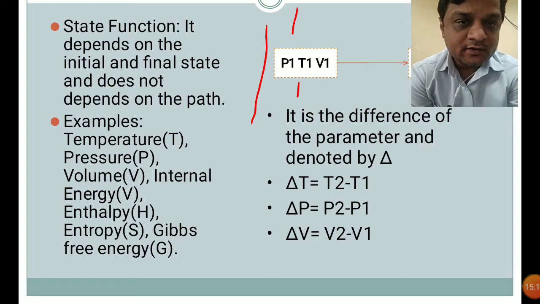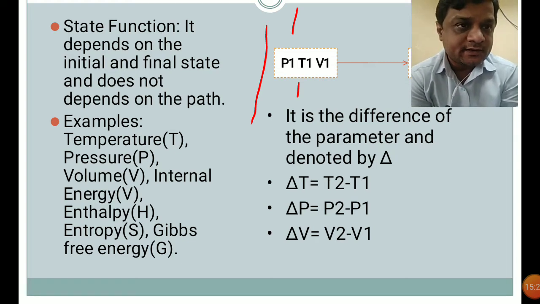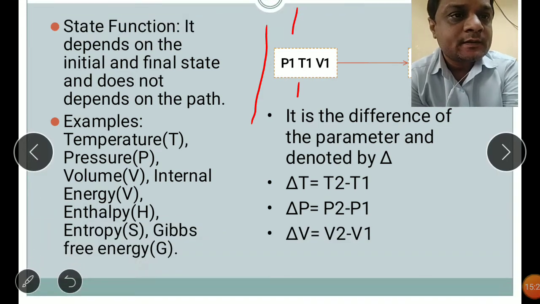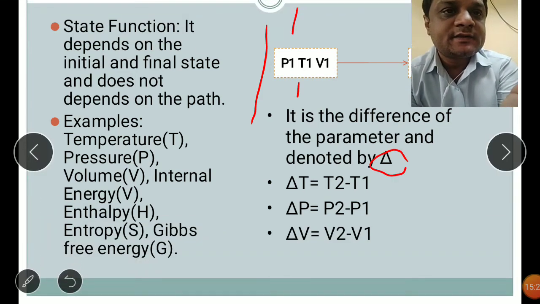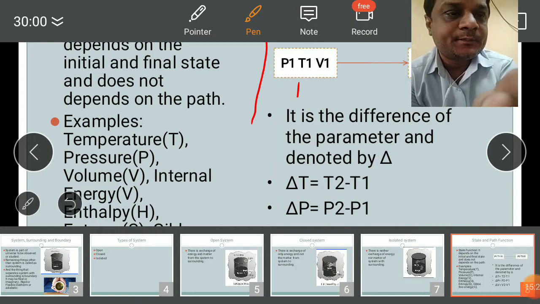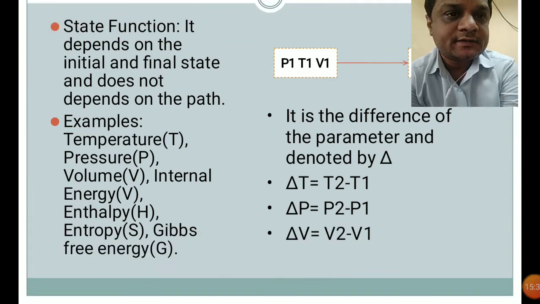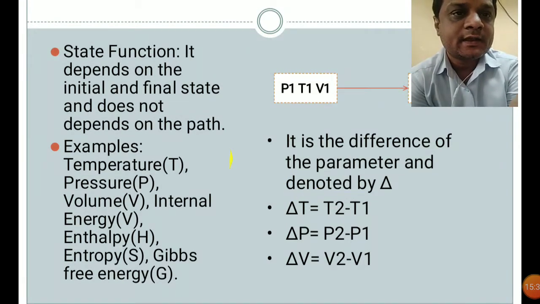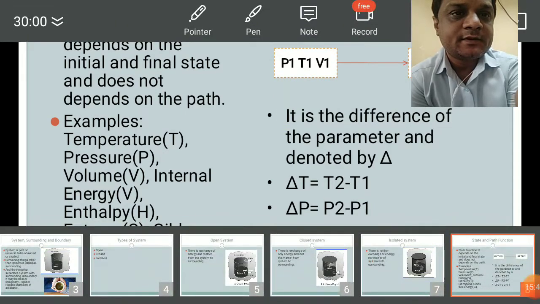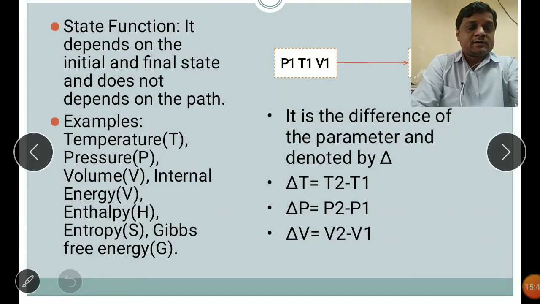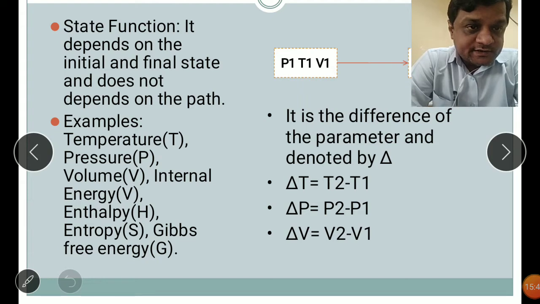Now we can see that state functions are generally denoted by the delta sign. Whatever the state functions are, they can be written as delta T. And what does delta T mean? It is nothing but the difference between the temperature of the final state minus the initial state.